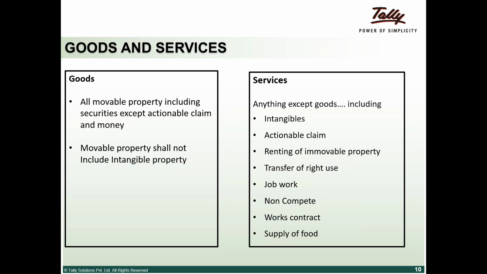Though we may think that goods and services would not matter since there will be one rate of tax, we still are not very sure. Government could at any point of time come back and tell that, okay, on goods you pay me 20%, on services you pay me 18%. So a clarity there would really help, and there have been representations around a few gray areas as to whether you want to call something a good or a service, how would you want to deal, and things of that sort. So right now, from the draft law, anything that can be touched and felt is goods, anything otherwise is service.